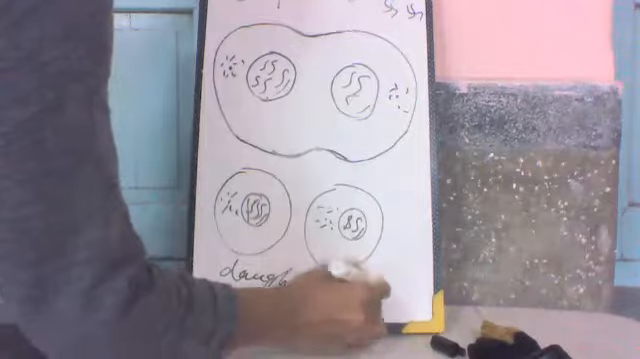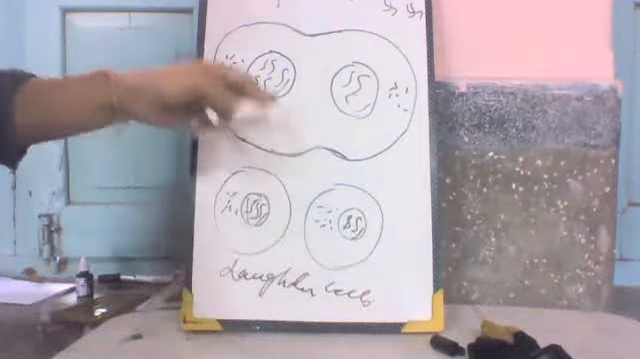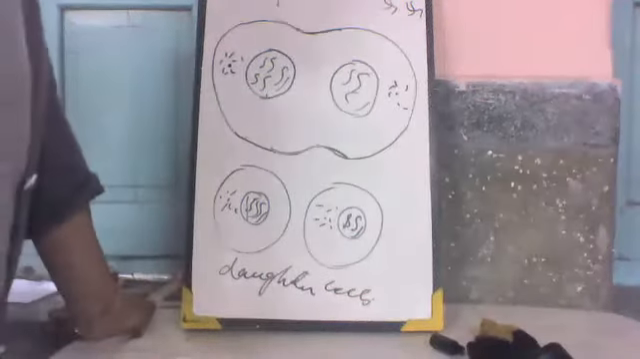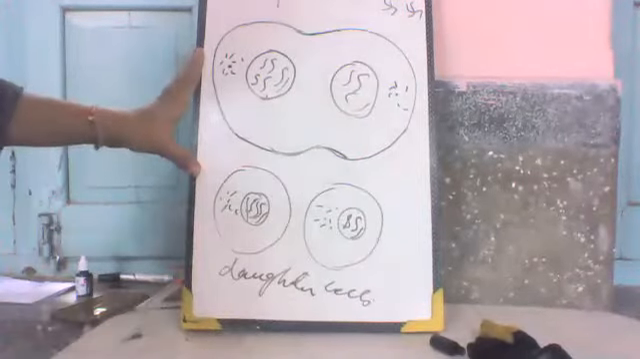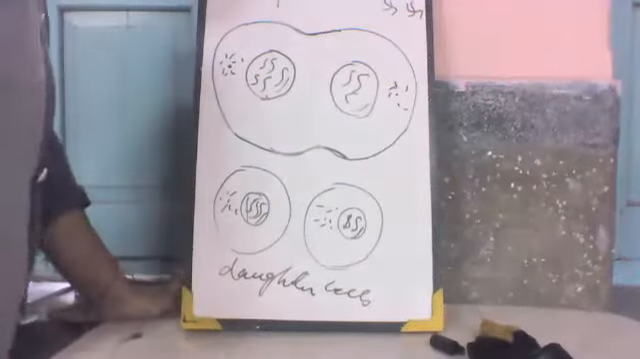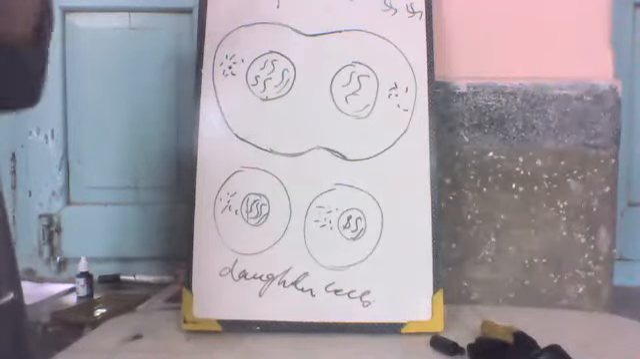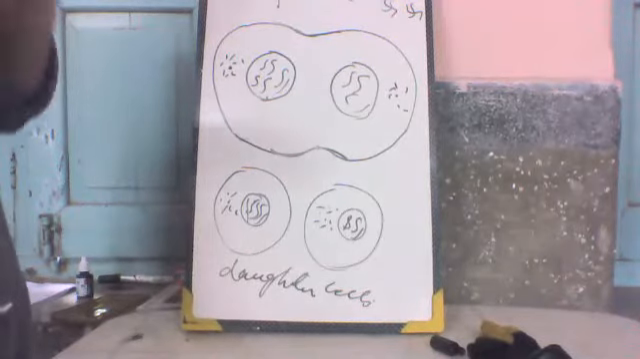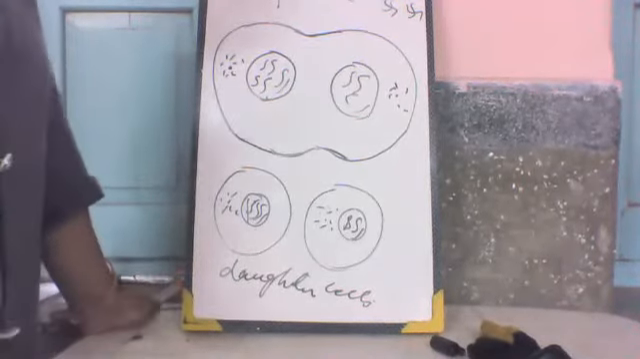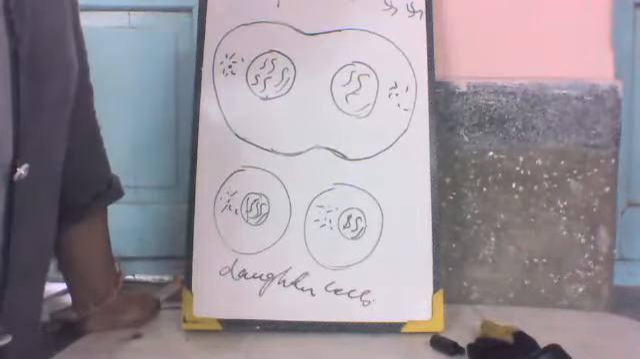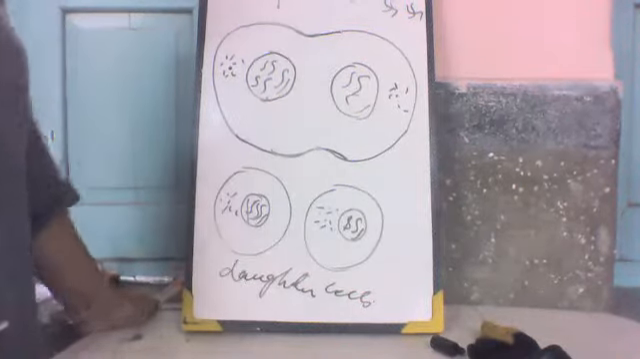Daughter cells are small in size as compared to the mother cell. This is all about karyokinesis. These are the stages of karyokinesis. There are four stages of karyokinesis, the first being prophase.